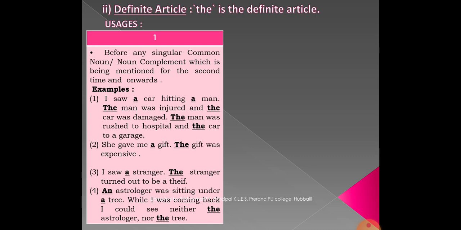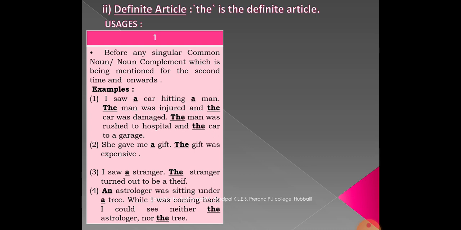In the same way, second example: "She gave me a gift. The gift was expensive." In the second sentence we are speaking about that gift. She gave me a gift, and in the second sentence we are specific about the gift which was given by her. So we have used "the" because that gift has been specified, or made definite. The gift given by that particular girl was quite expensive. So we must use the definite article "the" there.